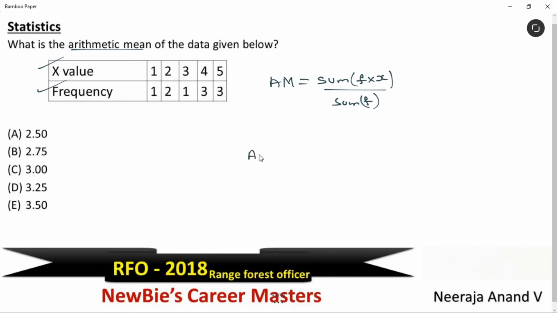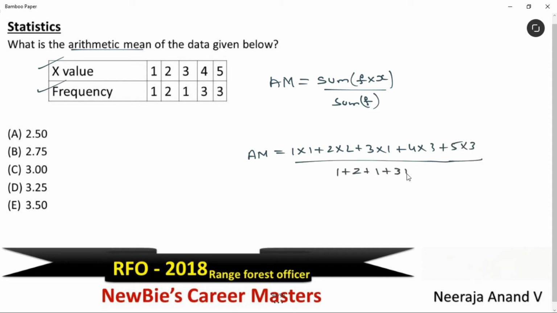That's it. Just substitute the values here and get the answer. Arithmetic mean is equal to, let's get the numerator, 1 into 1 plus 2 into 2 plus 3 into 1 plus 4 into 3 plus 5 into 3, divided by sum of all the frequencies: 1 plus 2 plus 1 plus 3 plus 3. Simplify the numerator, we get 35 divided by denominator 10. 3.5 is the arithmetic mean. Option E is the answer for this question. I hope this is clear.